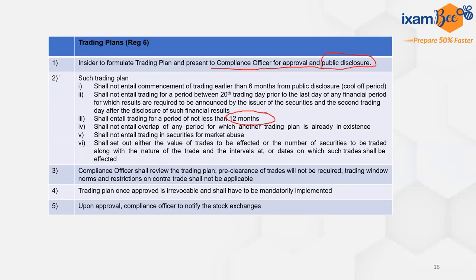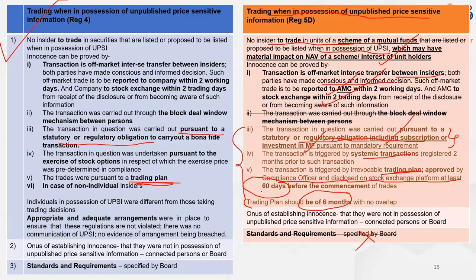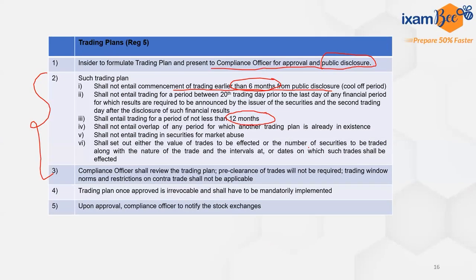This trading plan, what are the characteristics of this trading plan? This trading plan shall not entail commencement of trading earlier than 6 months from public disclosure. So here a cool off period is of 6 months. In the previous mutual fund slide, we saw the cool off period to be 60 days. So remember this. Here the cool off period is 6 months.